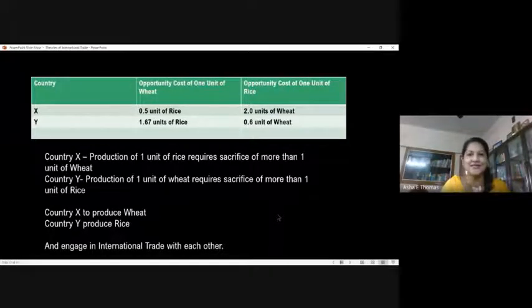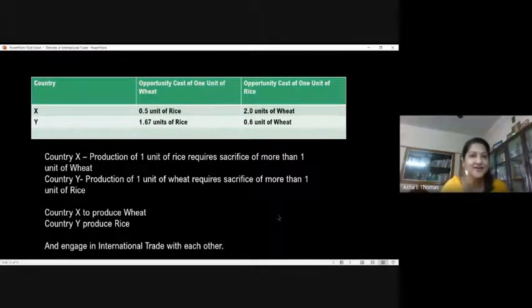Looking at this table, it is very clear that for country X, the opportunity cost is less with respect to wheat production. When you talk about wheat production, they are going with only 0.5, that is less than 1 unit of rice opportunity cost, whereas in case of rice, 2 units of wheat.